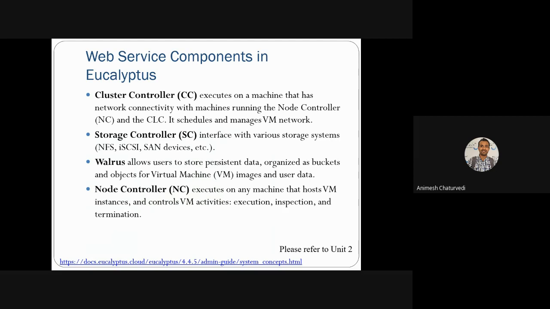What does the node controller do? It manages instances, images, and controls various virtual machine activities. For example, it controls execution of that machine, then inspection of that machine, and termination of that machine.